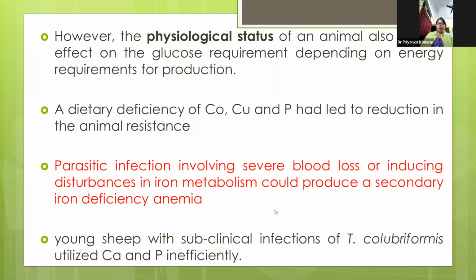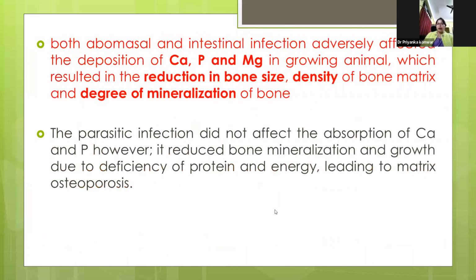Young sheep with subclinical infection of T. colubriformis utilize calcium and phosphorus inefficiently, as has been shown by different researchers in their works. Abomasal and intestinal infections adversely affect the deposition of calcium, phosphorus, and magnesium in growing animals, which causes reduction in bone size, density of the bone matrix, and degree of mineralization of the bone.